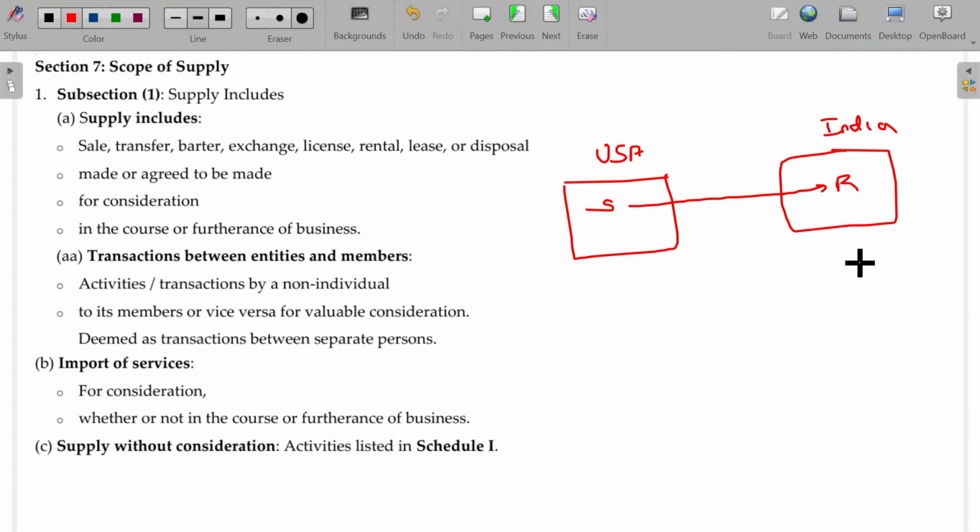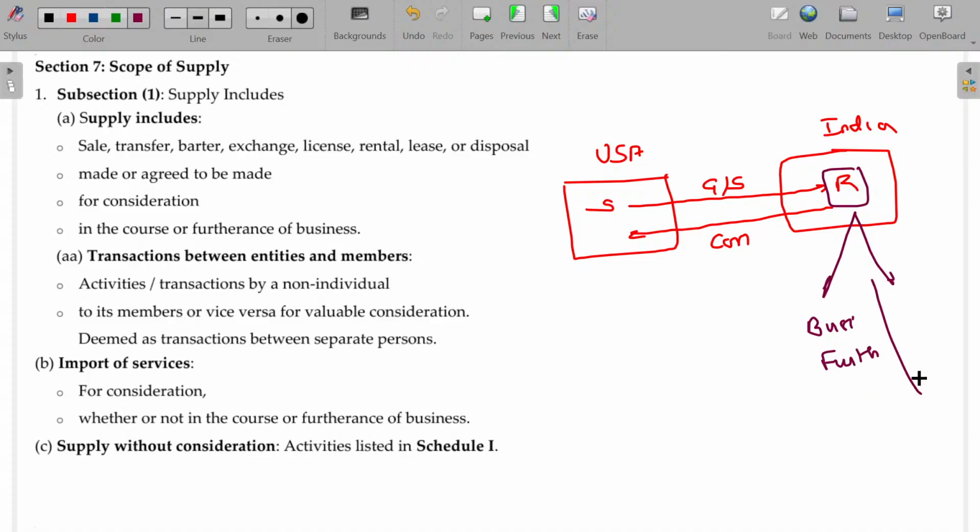A consideration is paid for supply of goods or services to the recipient. The recipient may use it for business or furtherance of business, or for personal purpose.